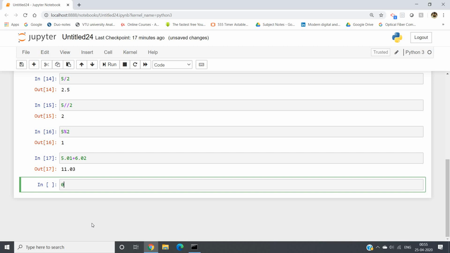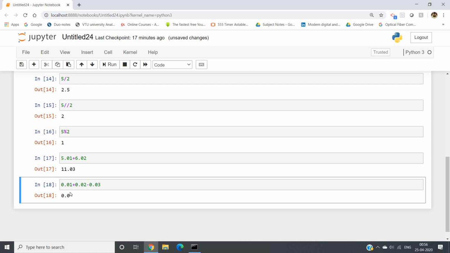Okay, let me show you. Suppose 0.01 plus 0.02 minus 0.03. What is our expected output? See, 0.01 plus 0.02 is 0.03, right? So 0.03 minus 0.03 will be 0. But let us check. If you run it, you will be getting 0.